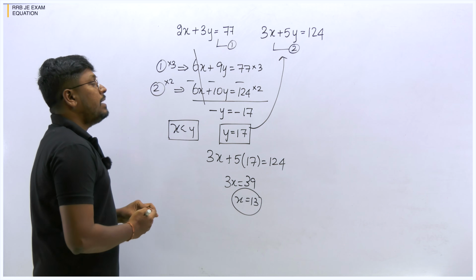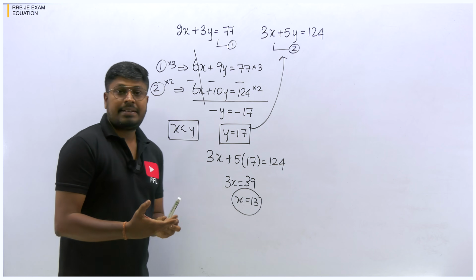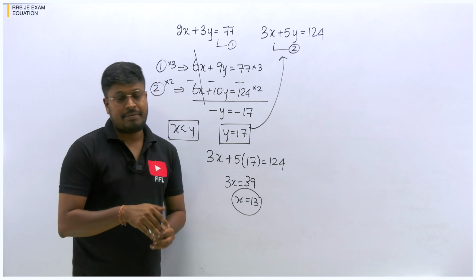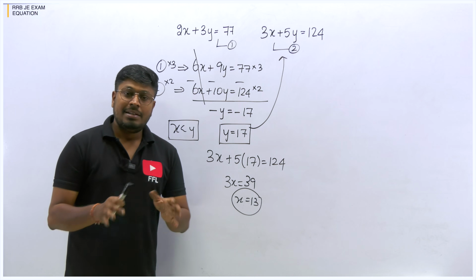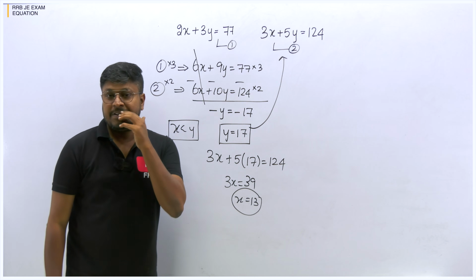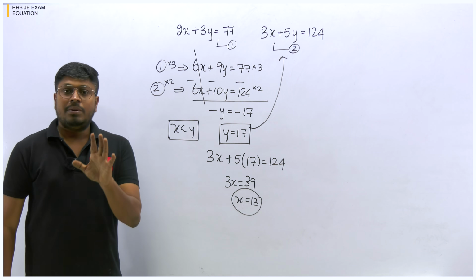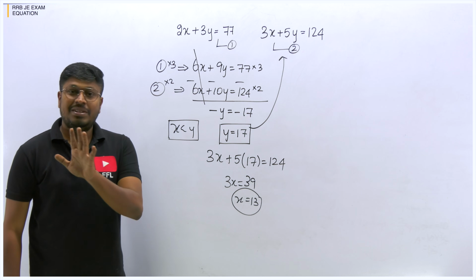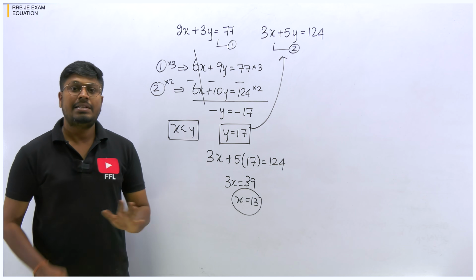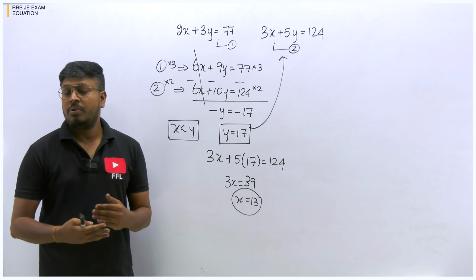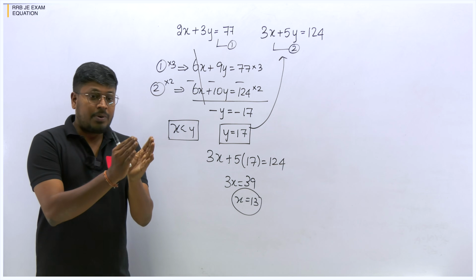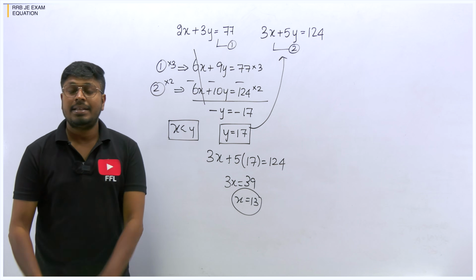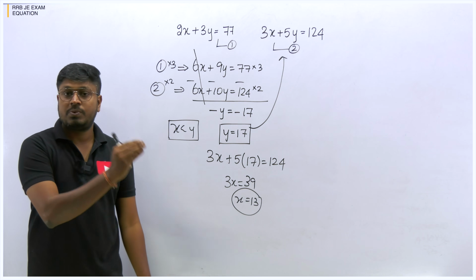So friends, usually in your railway exams, equation questions will be medium level, and they were asked in previous years also. Mostly you will get a medium level question on the equation topic. So if you practice 50 or 60 questions on the equation topic, it is enough. You don't need to spend too much time on this topic, but understand what the different types of questions are in equation and how to solve each type.